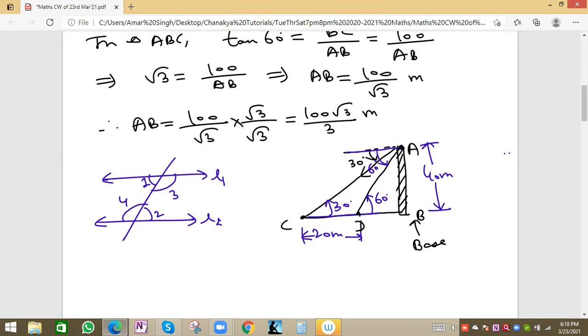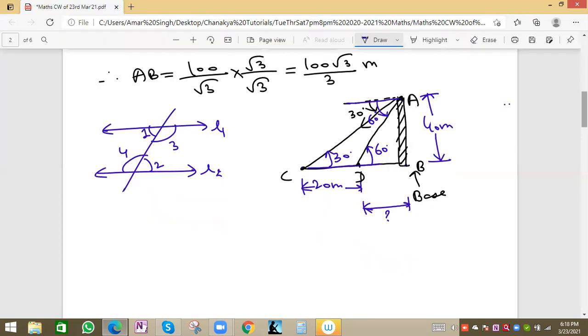So the question they will ask is, how far is his friend from the base of the tower or base of the building, base of the lighthouse? That is, from A, the building base, how far is he? So basically we have to find the BD value. Please try this one. What will be the BD value? Let me know the answer. Let me solve it for you, and then we'll see more questions.